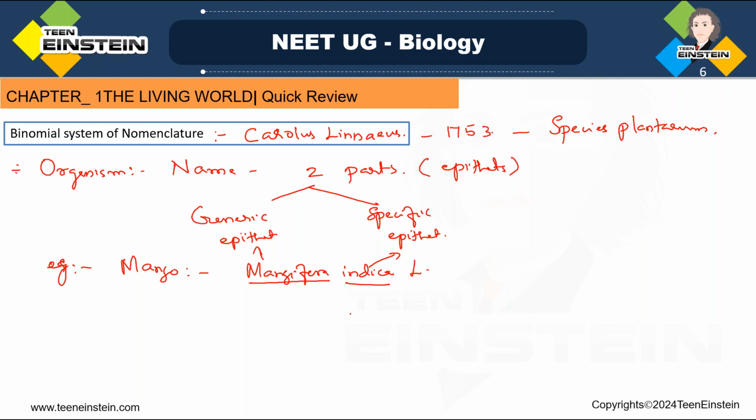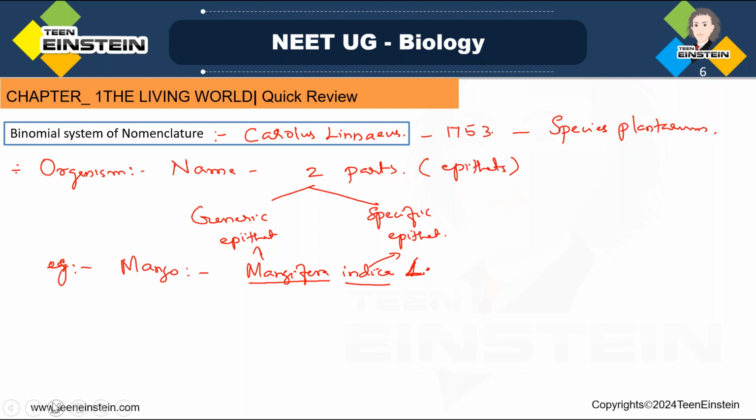So this is representing the scientific name, the genus name first and the species name second. And here we are writing L. Why are we writing L? It is the name of the scientist who gave the scientific name to mango. Carl Linnaeus is the person who gave the scientific name to mango, Mangifera indica. This is an Indian species, that's why they gave indica. Mangifera is the genus name and the species name is indica. And L we need to give because it represents the scientist who gave the scientific name.